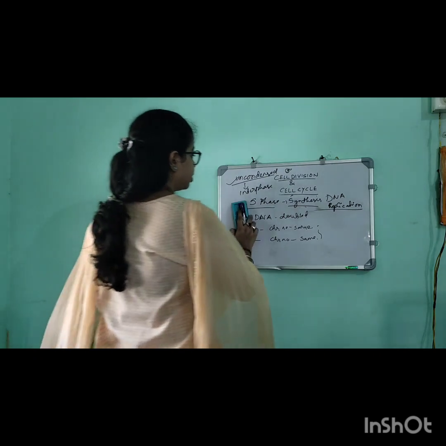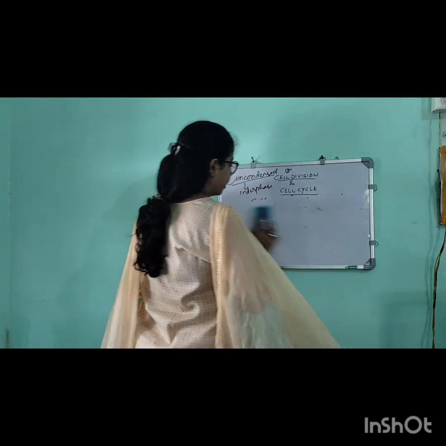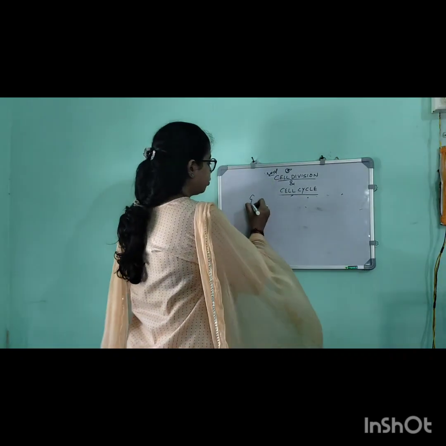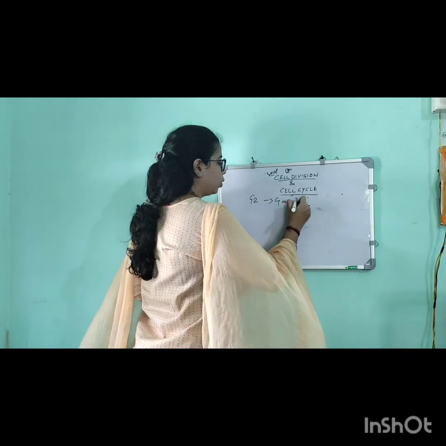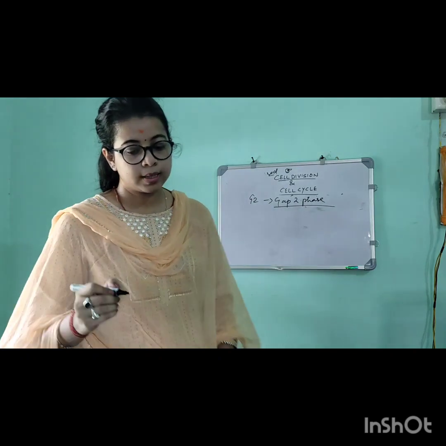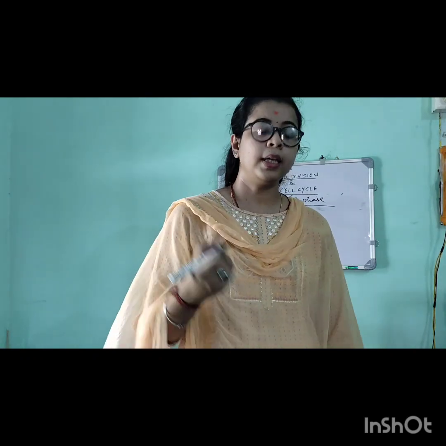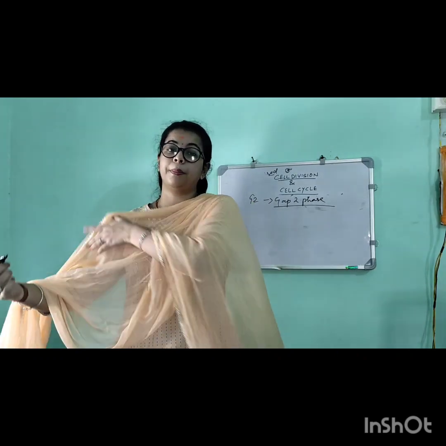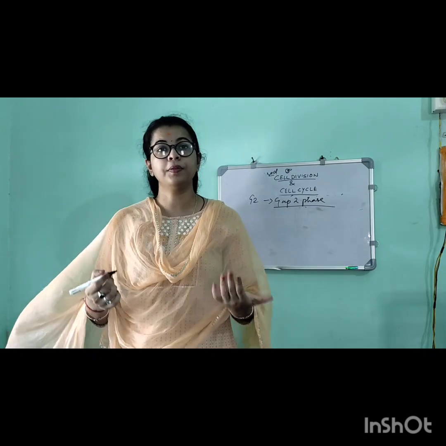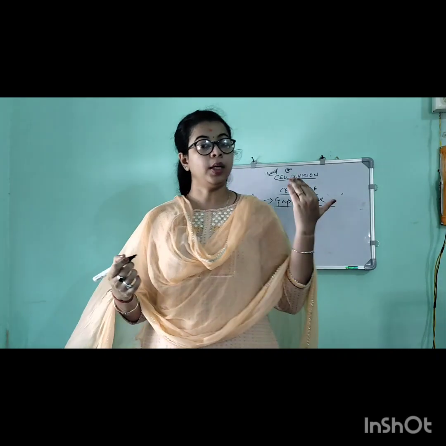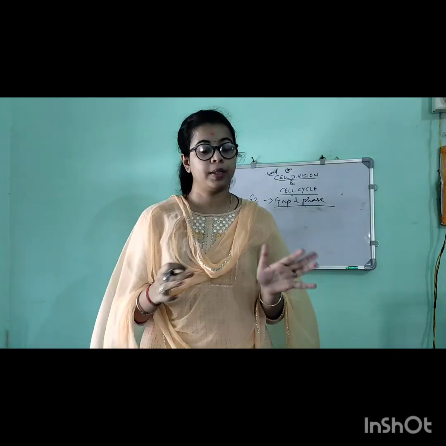Next, coming to the G2 phase. G2 phase is known as the gap 2 phase or growth 2 phase. Here, all the materials that will be required for the process of mitosis will be prepared during this phase. In the growth 1 phase, what was required for the DNA replication was happening. But during this phase, all the things that are required for the mitosis, all that material will be formed.